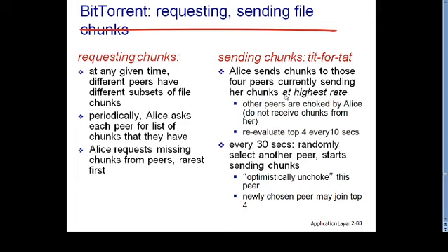Then Alice may find herself in the top four uploaders of that randomly chosen peer. So that peer is called the optimistically unchoked peer for that particular node, which is Alice. That is how a newly chosen peer may join the top four uploaders. So that is how BitTorrent works.